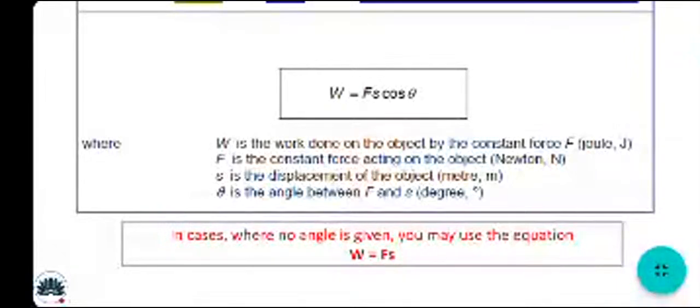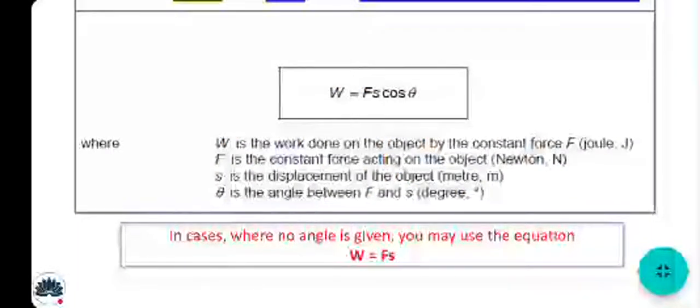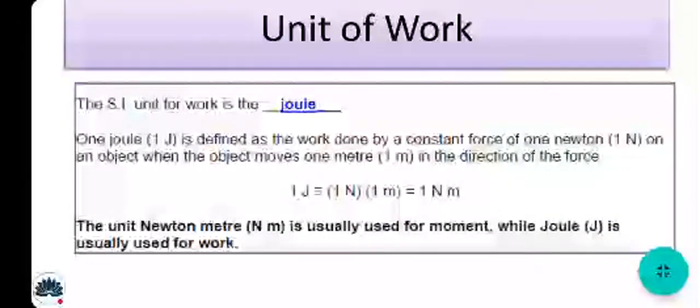Understand? Here W is the work done, which is measured in joules. F is the constant force acting on the object, which is measured in newtons, or if you are best in your kinematics, you know better the SI base unit. S is displacement and theta is the angle, which we are required to simply write in degrees. In cases where no angle is given, you may use the equation W equals force multiplied by displacement, which is in meters. You must know how to derive the formula.